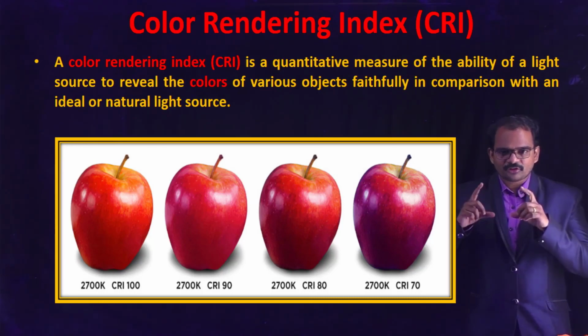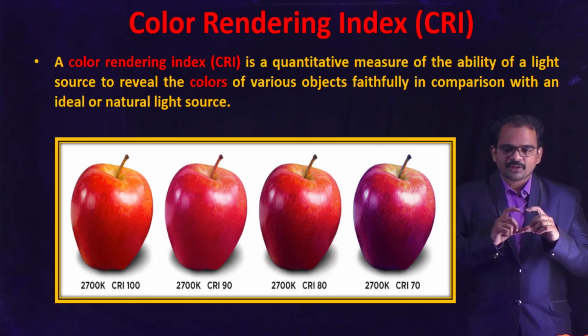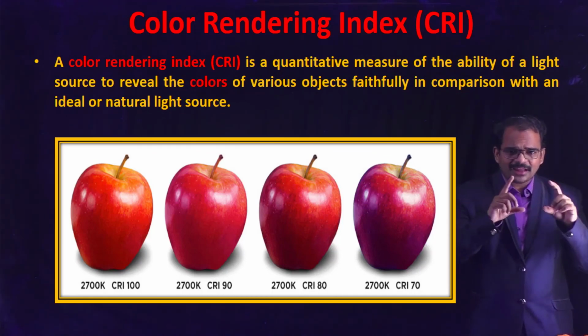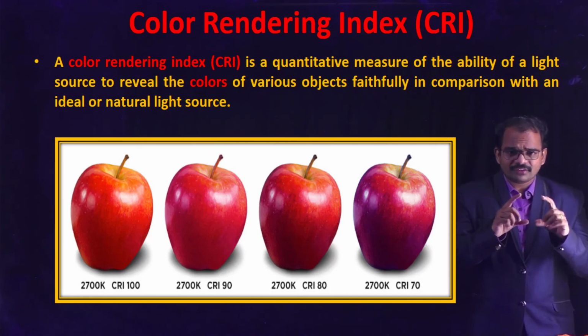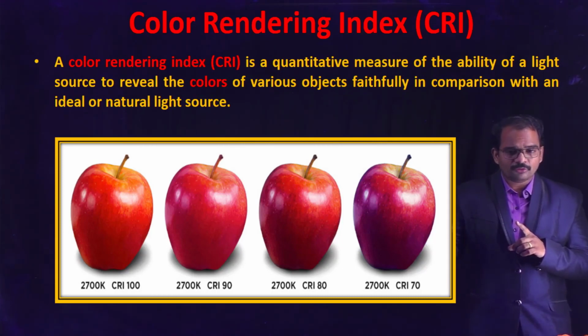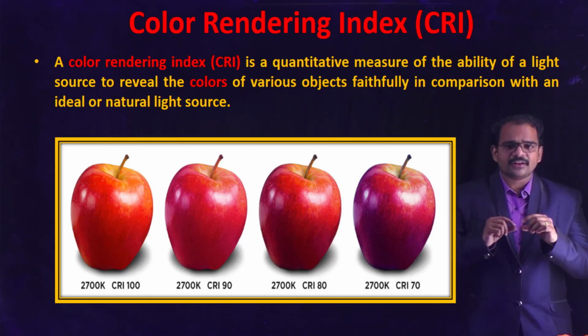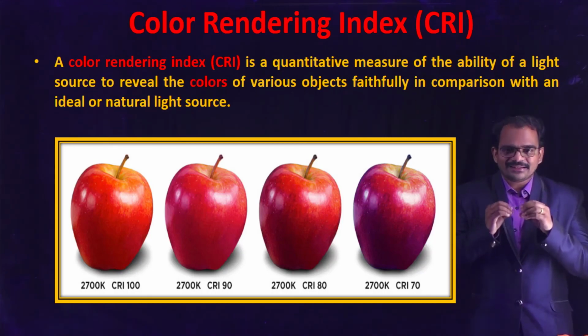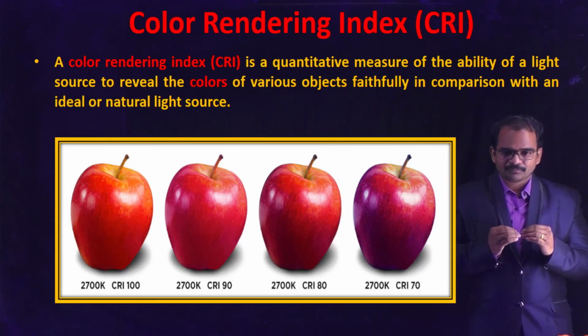The color reproduction is further reduced. Now I take the same apple and keep it under a light source which has a CRI of 70, and then I click a photograph, and that one is the fourth apple. Now you can see the faithful reproduction is further reduced. So as the color rendering index decreases, the actual color of the object will not be reproduced.